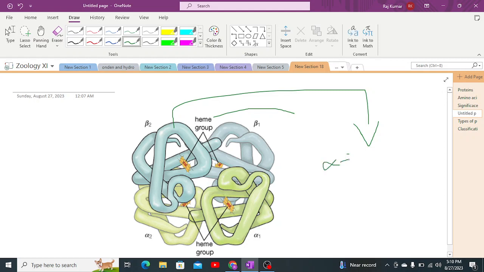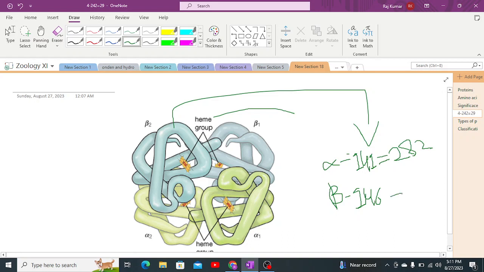Alpha chains consist of 141 amino acids. Beta chains consist of 146 amino acids. Here one alpha chain has 141 amino acids. As there are two alpha chains, there would be 282 amino acids. Similarly, we have two beta chains, so it will become 292 amino acids. Both of these combine together to form 574 amino acids inside the structure of hemoglobin globular protein.